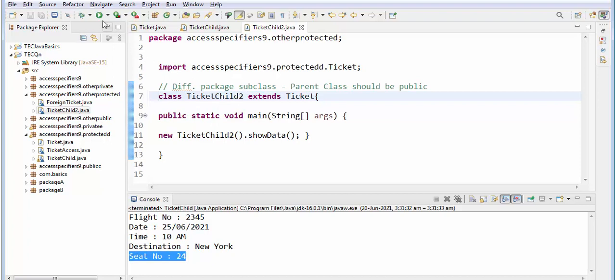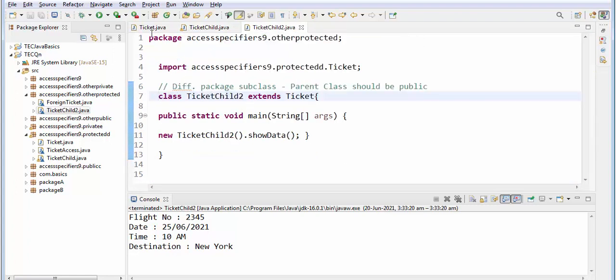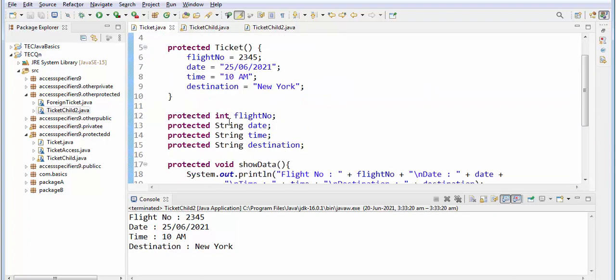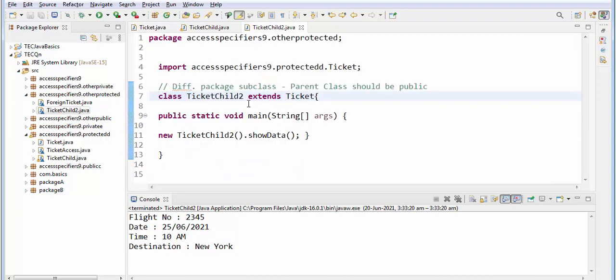Next one, this extends, so I'm simply creating an object for this and calling this method. See, I'm getting these values. You have to note it down, seat number is not given. Why is seat number not given? Seat number is given in the child class of the first package. Now you are calling only the parent, so whatever data fields are available in the parent alone will be displayed over here.